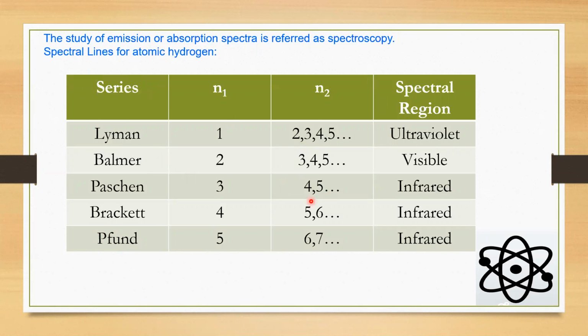We have different spectral lines, say Lyman. Now, all these spectral lines have been given names based on the scientists who discovered them. When n is equal to 1, this series was discovered by Lyman, and hence it is known as the Lyman series, then Balmer series, Paschen, Brackett, and Pfund.